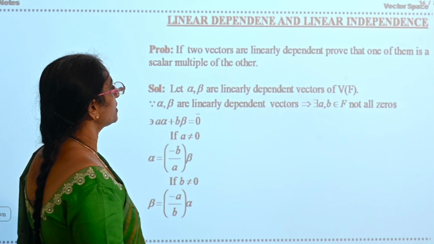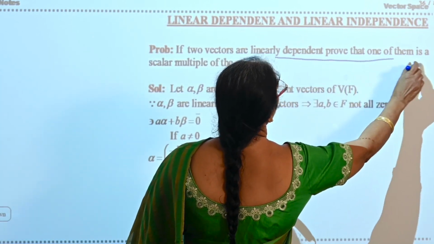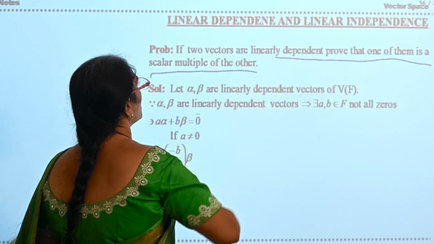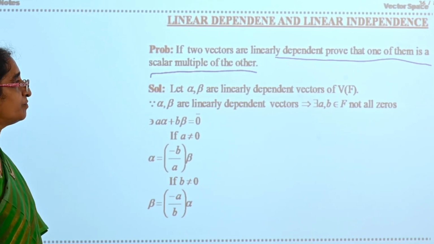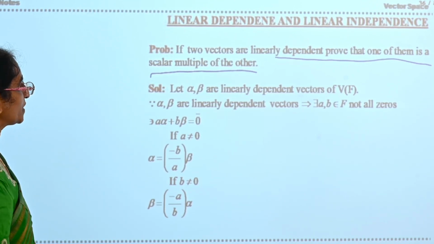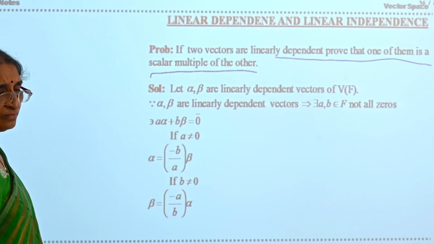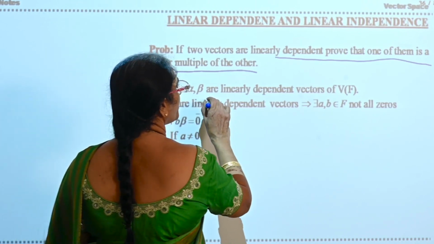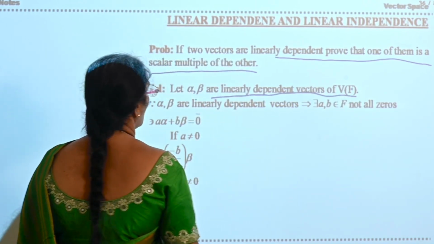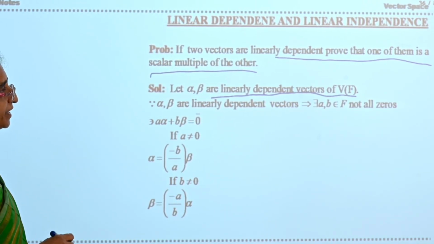If two vectors are linearly dependent, prove that one of them is a scalar multiple of the other. See, it is simple. It is one of the important objective questions in competitive exams. Let alpha, beta be linearly dependent vectors of V over F.